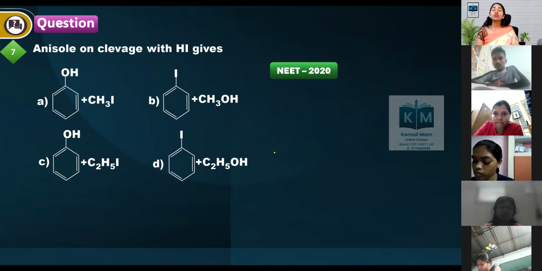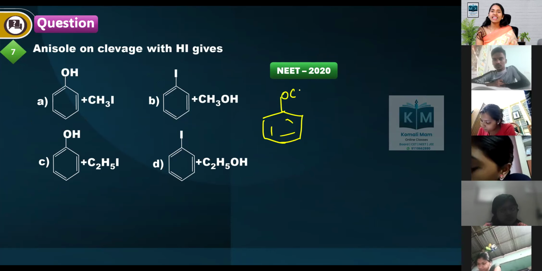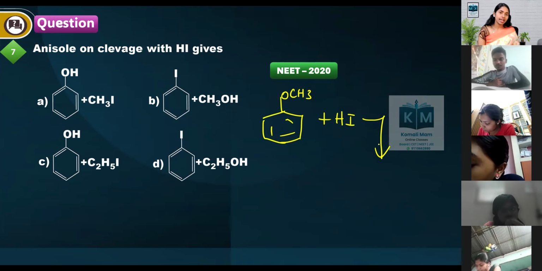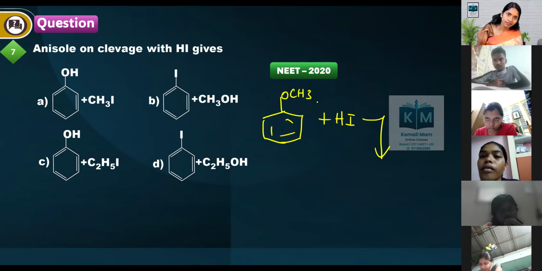So third option is the correct answer. Next one. Anisole on cleavage with HI gives. Anisole means what? OCH3 with HI. So in this, what is an ether? You are doing this HI reaction. So what you have to do? Check the alkyl group. If any tertiary is there, it follows SN1 mechanism.